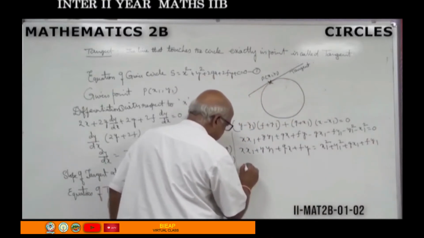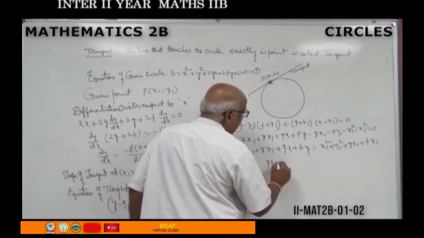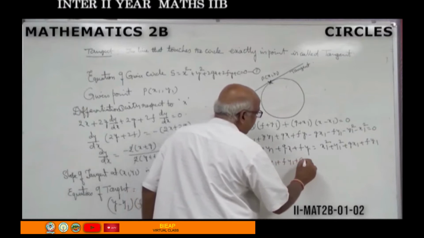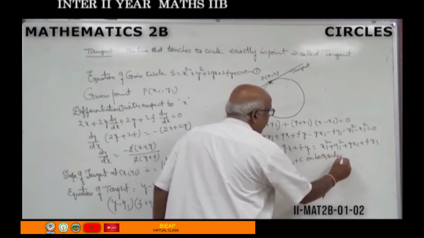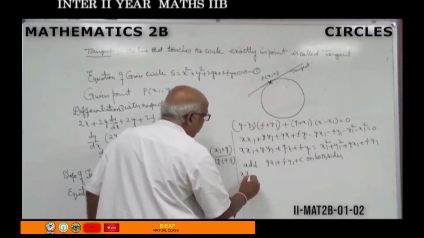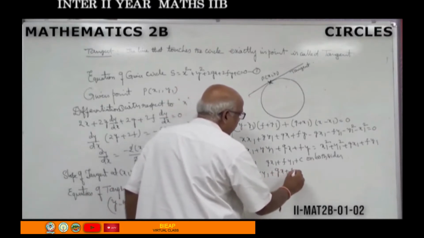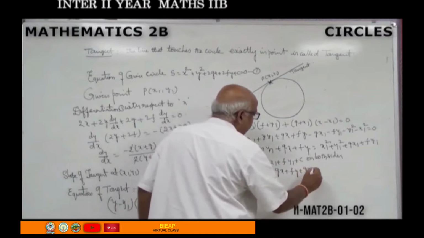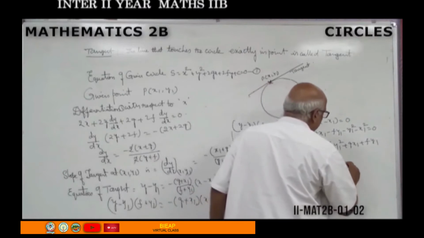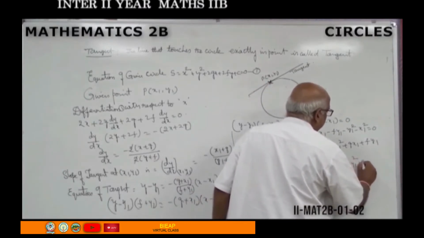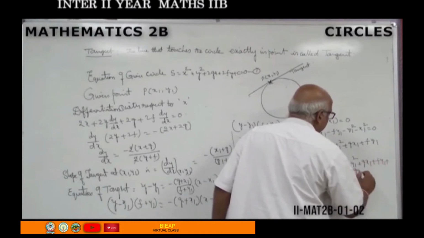Add gx1 plus fy1 plus c on both sides. Then what will you get? xx1 plus yy1 plus gx plus fy plus gx1 plus fy1 plus c equal to x1 square plus y1 square plus gx1 plus fy1 plus gx1 plus fy1 plus c.